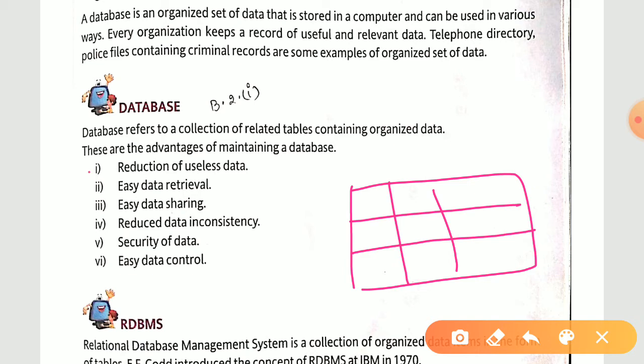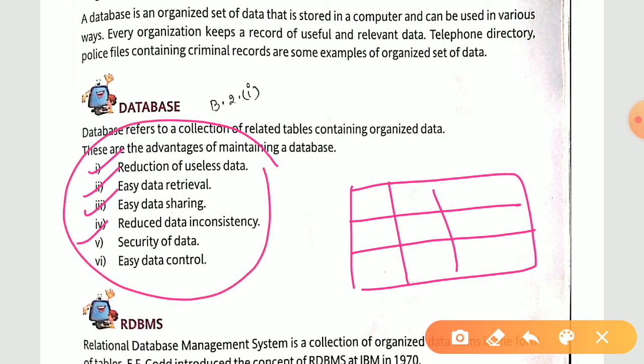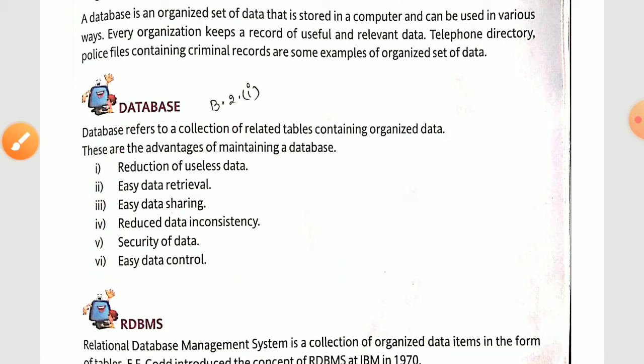Now here are some of the advantages of database: reduction of useless data, easy data retrieval, meaning if you want some kind of data, then you can go and look over it and easily extract it, easy data sharing, reduced data inconsistency, then security of data and easy data control. So all these advantages we have of using and maintaining our database.